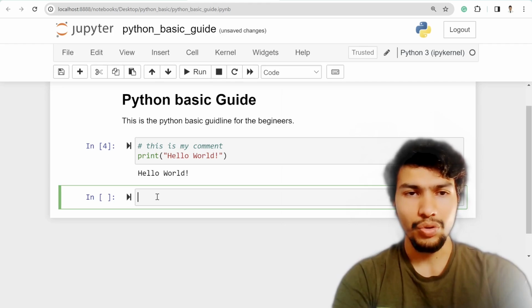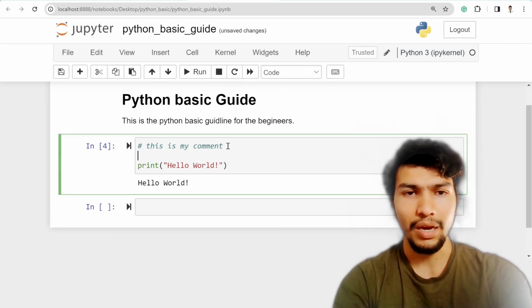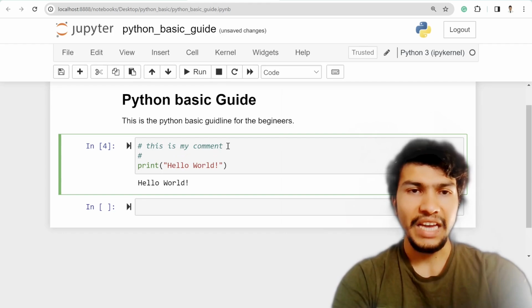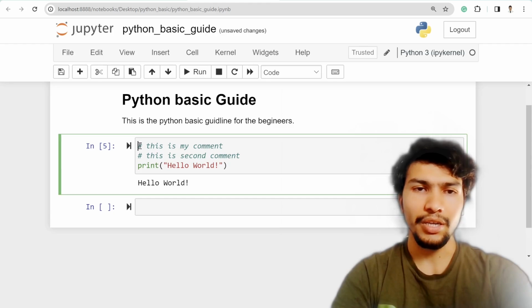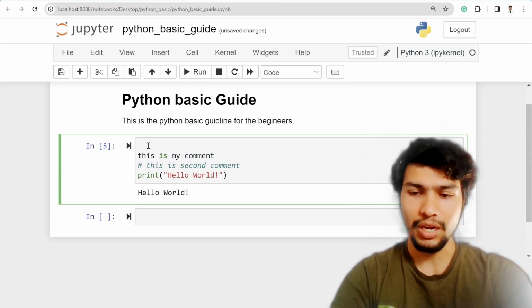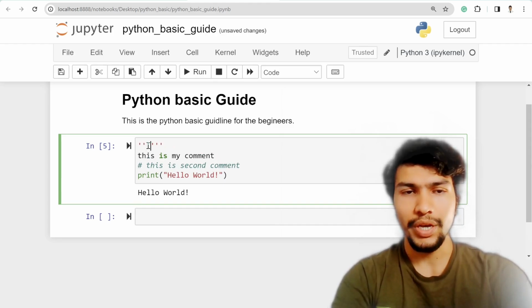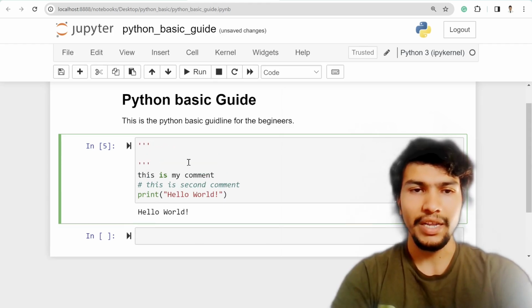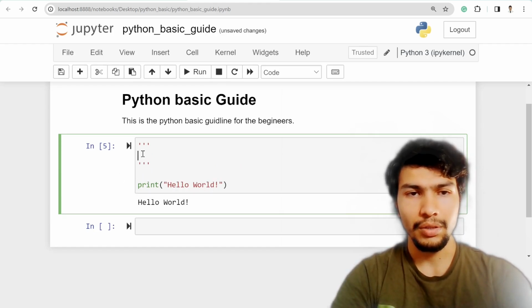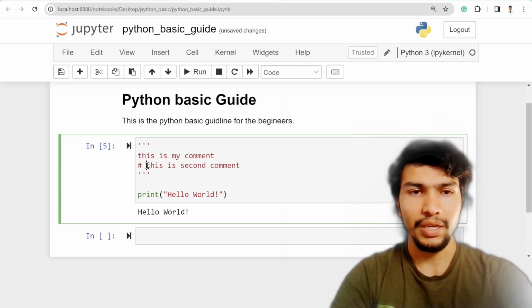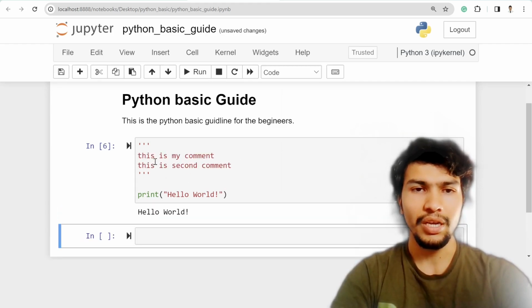Also, you can use a multi-line comment, maybe by adding a hashtag at the beginning and then writing again, this is second comment, and it's also the same. But if you want a multi-line comment, this is not the recommended way. The recommended way is providing three quotes and then writing your comment inside those, and if you run it, it's still the same.